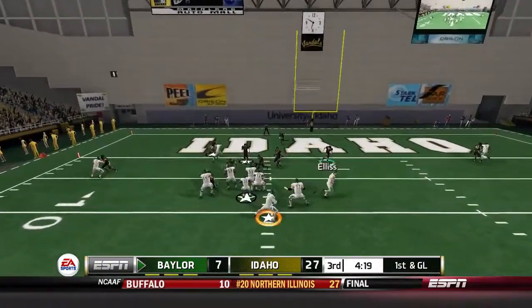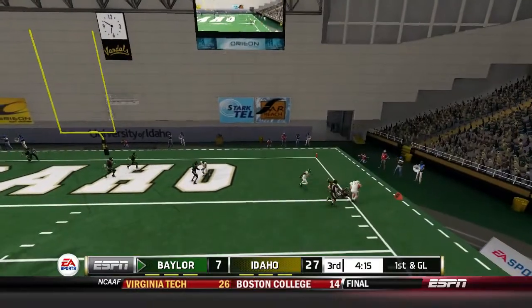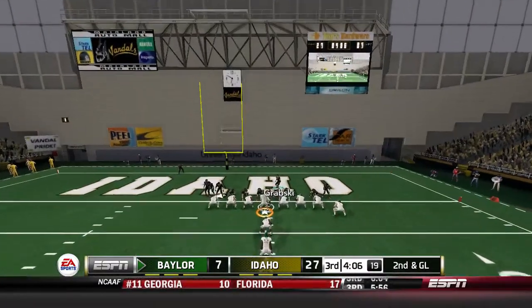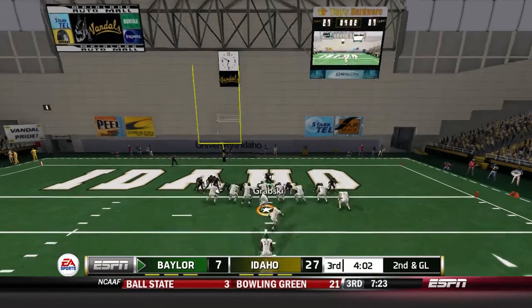Motion to the left side. Play action pass. Seth Russell rolls out to his right. Caden Ellis in coverage, and he finds his guy and just gets out of bounds there. It's Jordan Fouch not able to dive into the end zone there. Now they're coming out in the goal line set. Can Idaho's defense make a stand here?